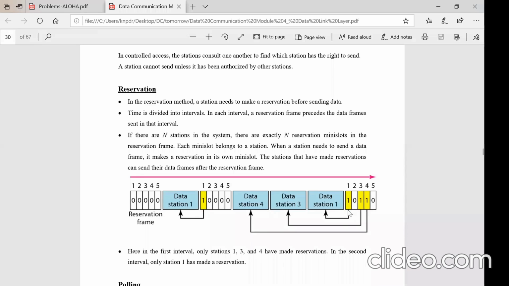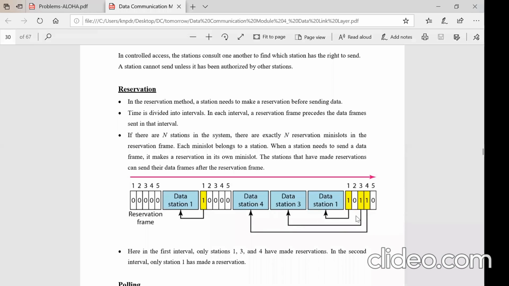Reservation is already pre-agreed upon. The first person will be the first choice, the first priority. The second doesn't raise a hand, doesn't say that he would like to answer. The third and fourth have got data to send. Now the order is, the teacher asks the first person to answer. The first station is given a slot. After that, the second has not raised the alarm, so the third and the fourth, their data will come one after the other.